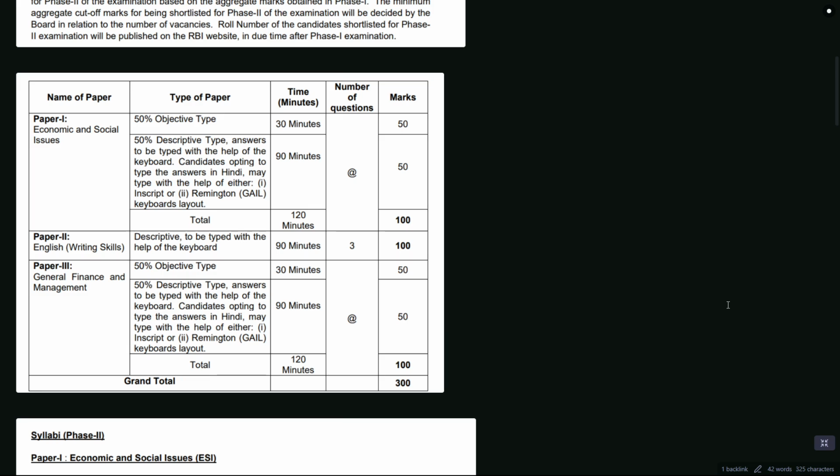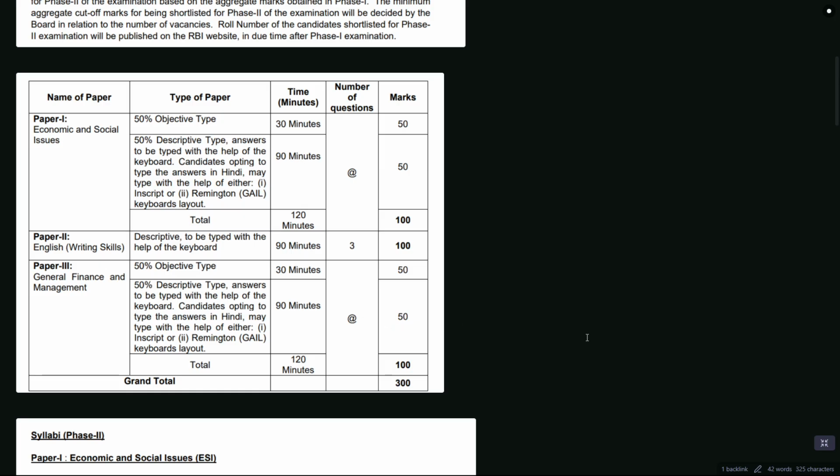So two shifts, but three exams. It is both objective and descriptive, and it is a computer-based exam. The total time limit given is 120 minutes. So most probably it's management and English held together, but sometimes they mix ESI and English too.